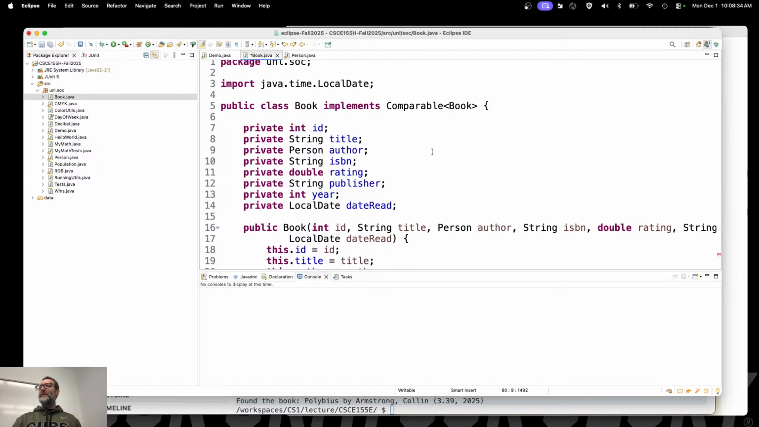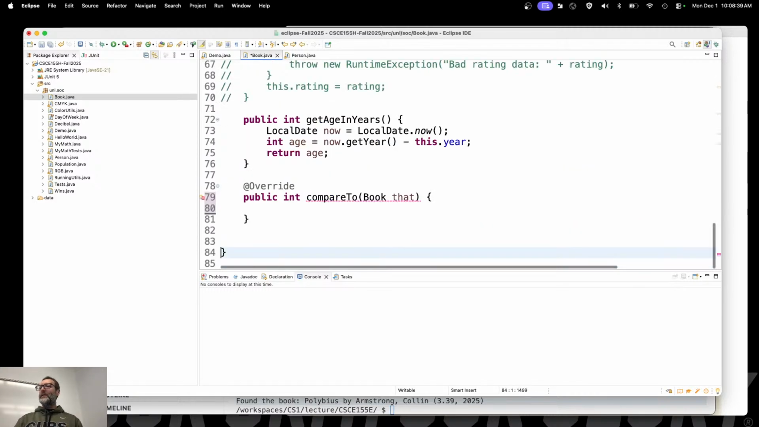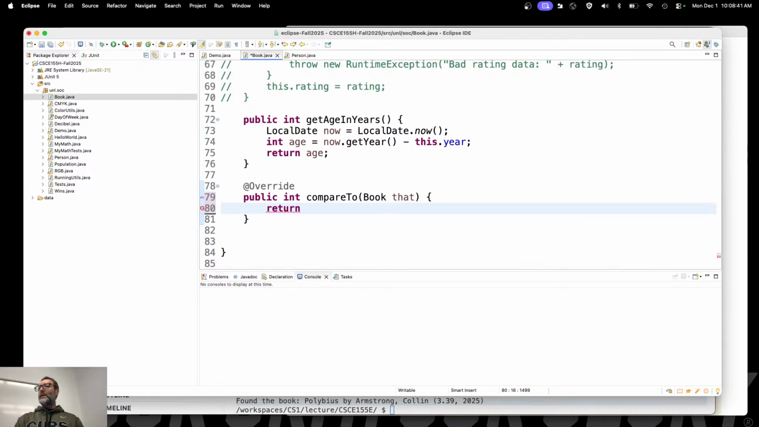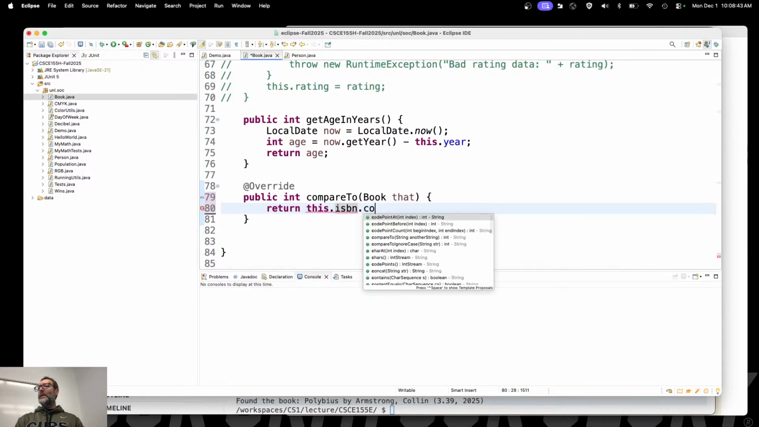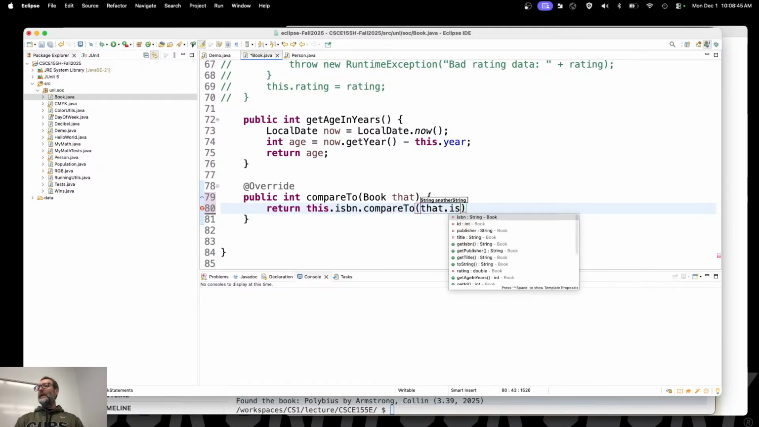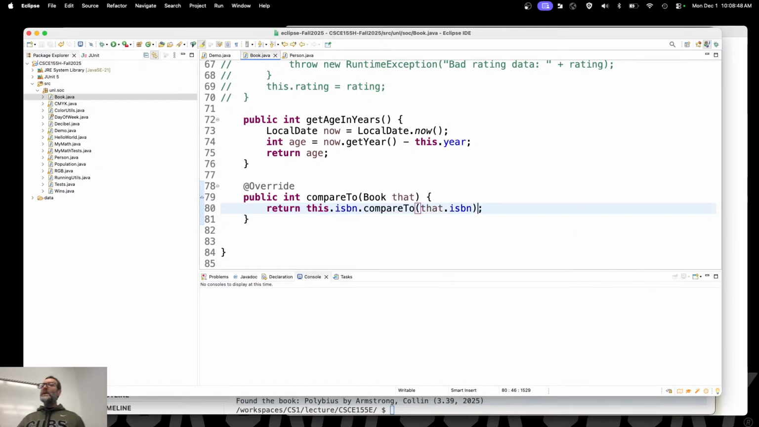So, is there something in here that makes it absolutely unique? ISBN. Okay. So return this dot ISBN dot compare to that dot ISBN. Now, the reason that you would want to do this is if you want a natural order. That's a natural order. We're guaranteed that the ISBN is always going to be unique. Okay. If this were tied to a database, however, I would probably use whatever database key is being stored, because this is what's known as a natural key, right? And we don't control it.